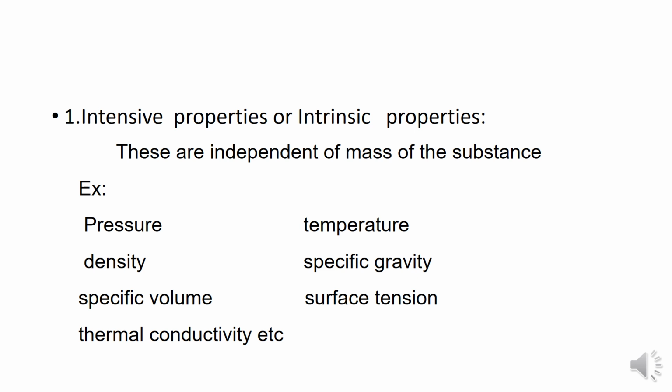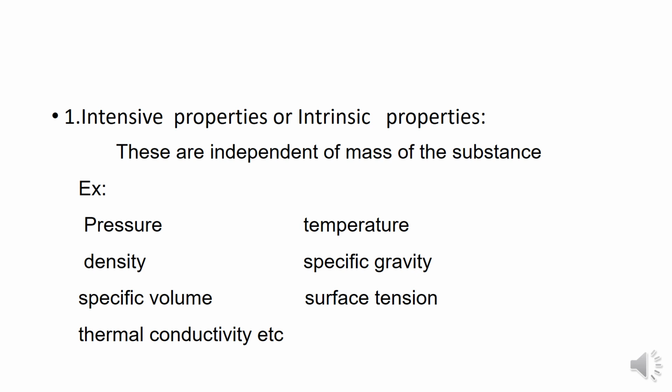So mass and volume are extensive properties, but temperature is an intensive property. Properties independent of the mass of the substance are called intensive properties, and properties dependent on the mass of the substance are called extensive properties.